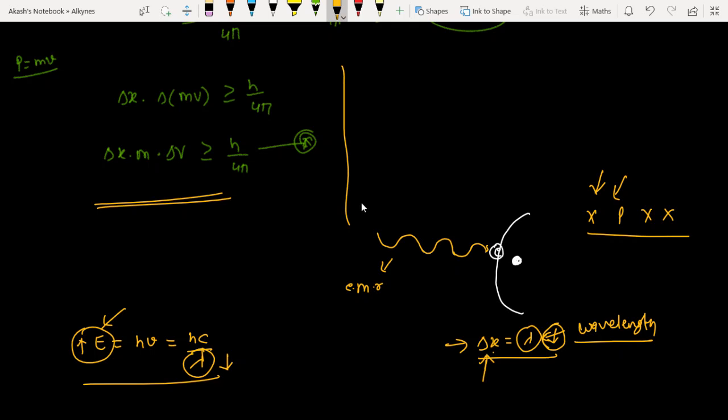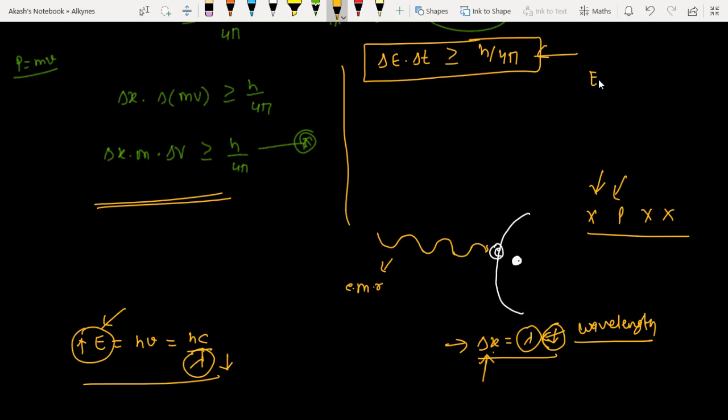Dear friends, there is one more expression in this case. That is ΔE into Δt is greater than or equal to h upon 4π. So this is also one expression in the Heisenberg uncertainty principle. Please remember this one. E is equal to hν, so we can put it over here. So we can put hν into Δt is greater than or equal to h upon 4π. So this is another expression.